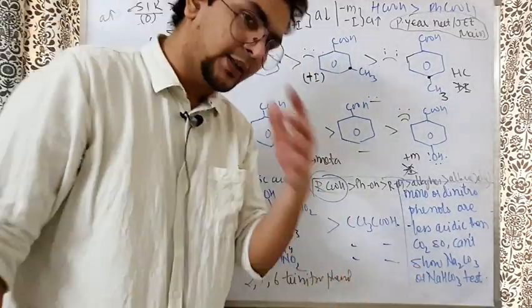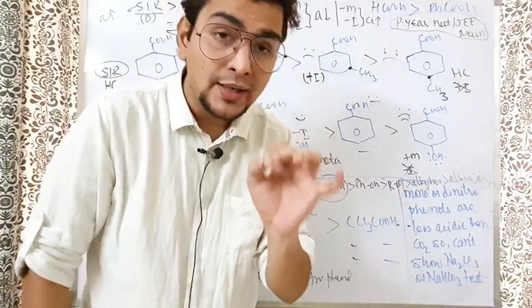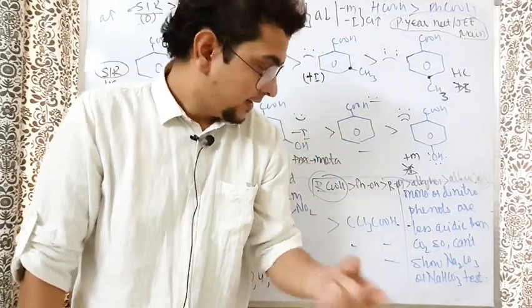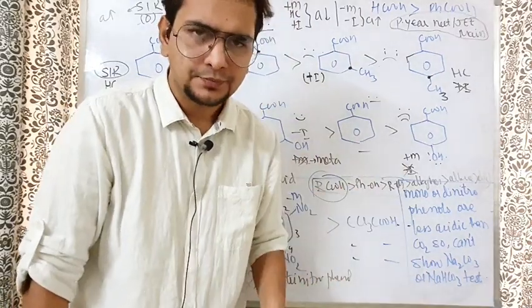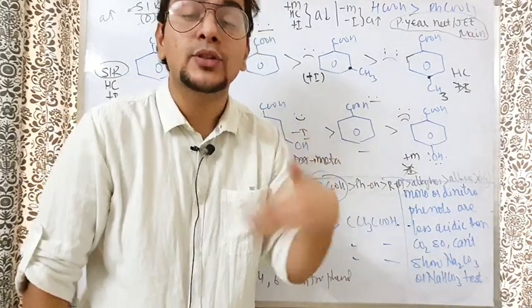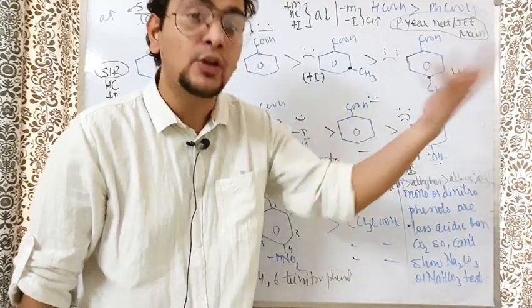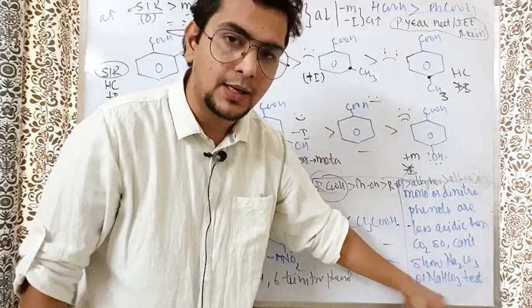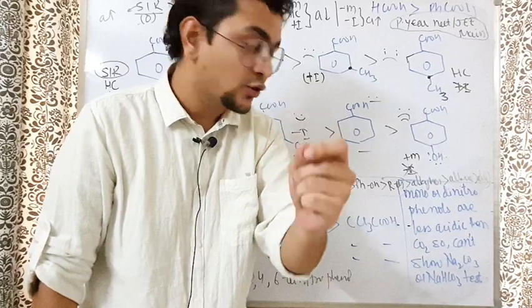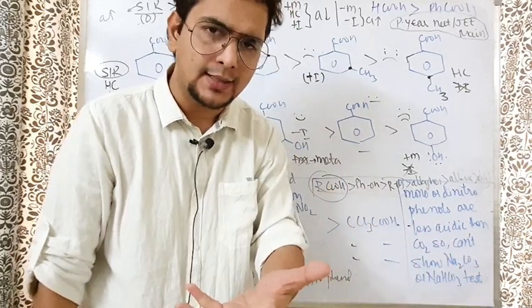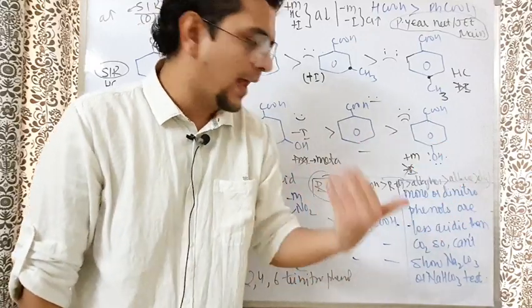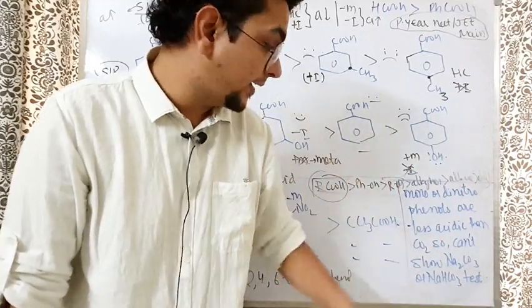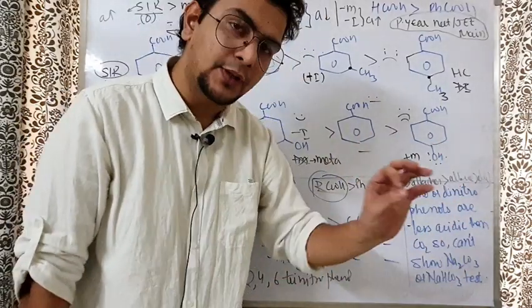Now understand one extra point. The acids which are stronger than carbonic acid react with Na2CO3 or NaHCO3 to release CO2. What did I say? The acids which are stronger than carbonic acid release CO2 gas when they react with these. As a result, that's a test of carboxylic acid, because carboxylic acids, benzoic acid, acetic acid, formic acid, all of them are more acidic than carbonic acid. As a result, they will show the test.